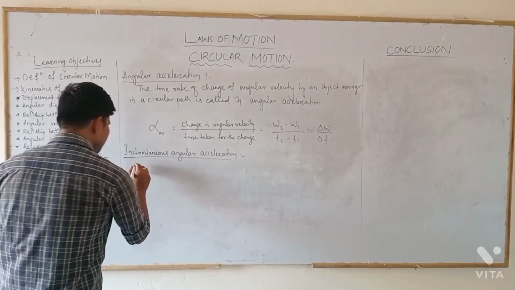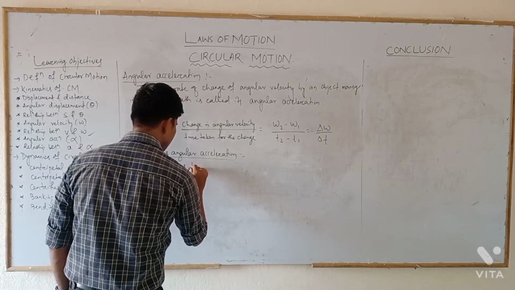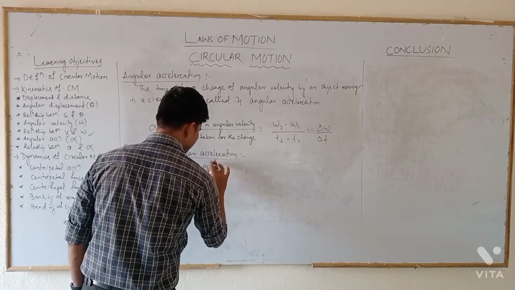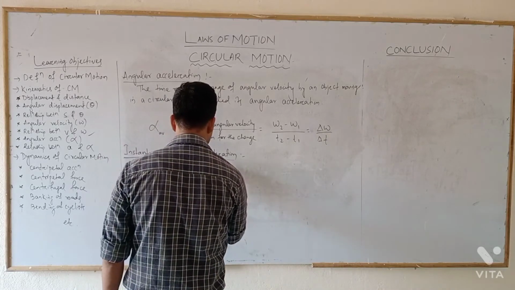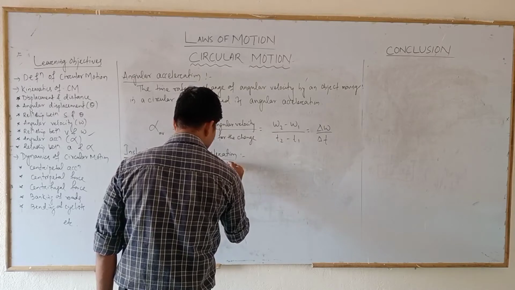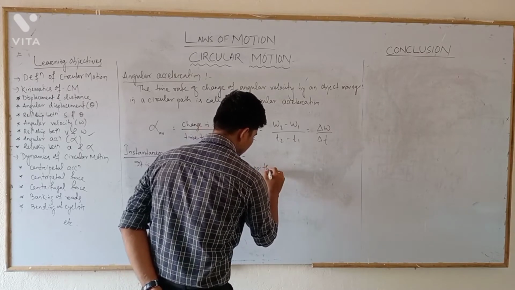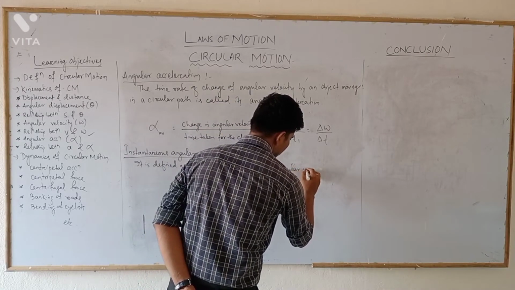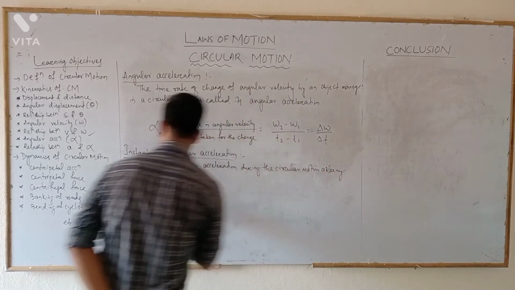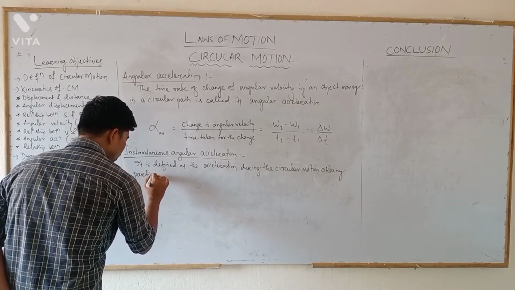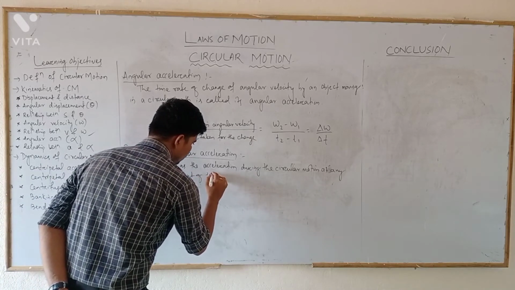Okay. So it is defined as the acceleration during the circular motion at any particular instant of time.